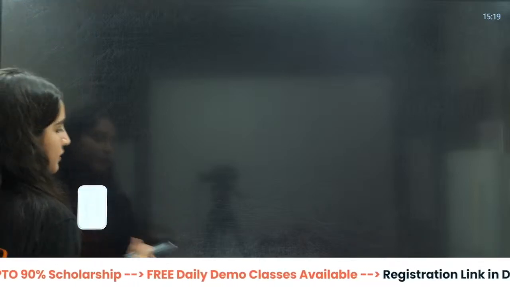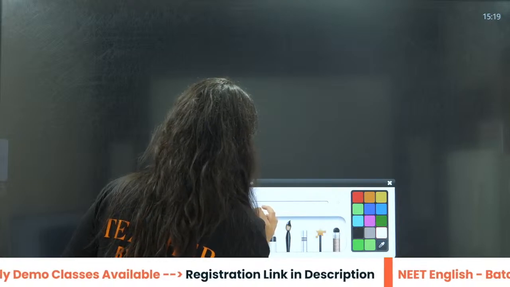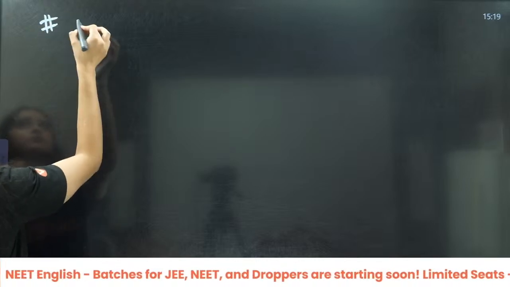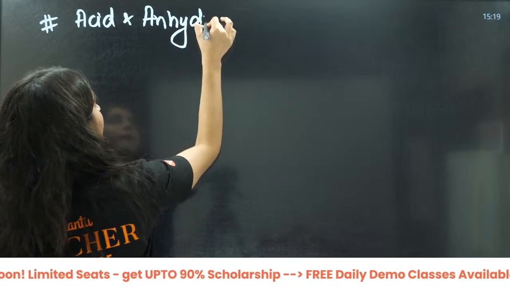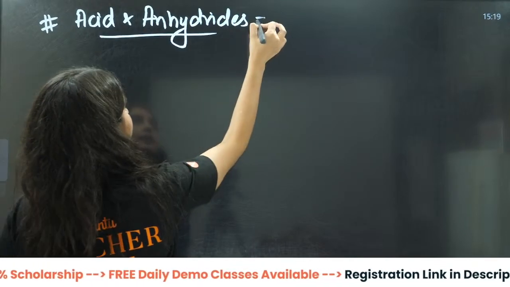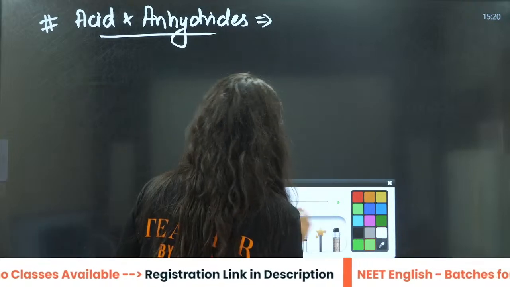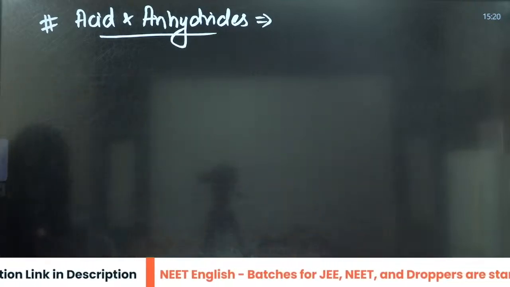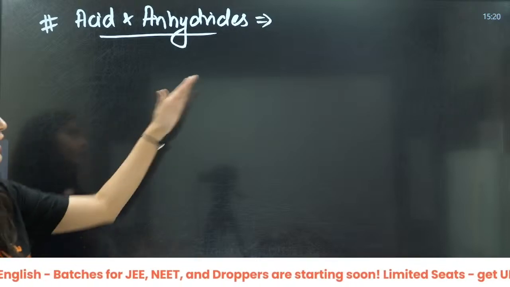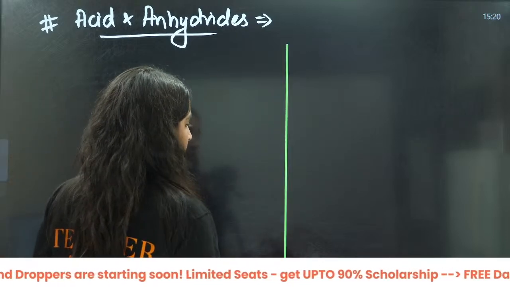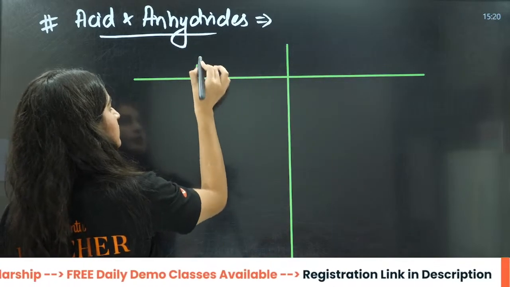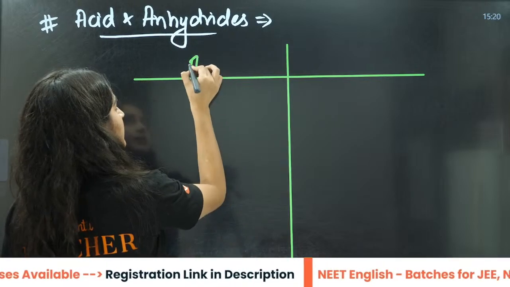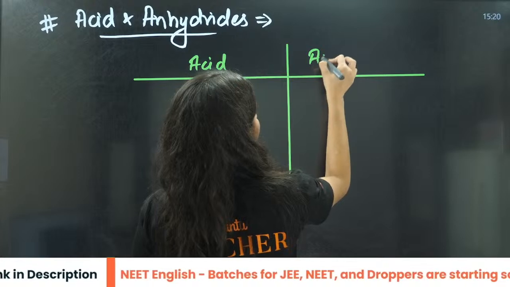Now, let us talk about anhydrides. Acids and anhydrides. I am going to write some acids here, very, very simple things we are going to do. I am going to write some acids here and we are going to make the anhydride of that. This will be the acid and this is the anhydride.